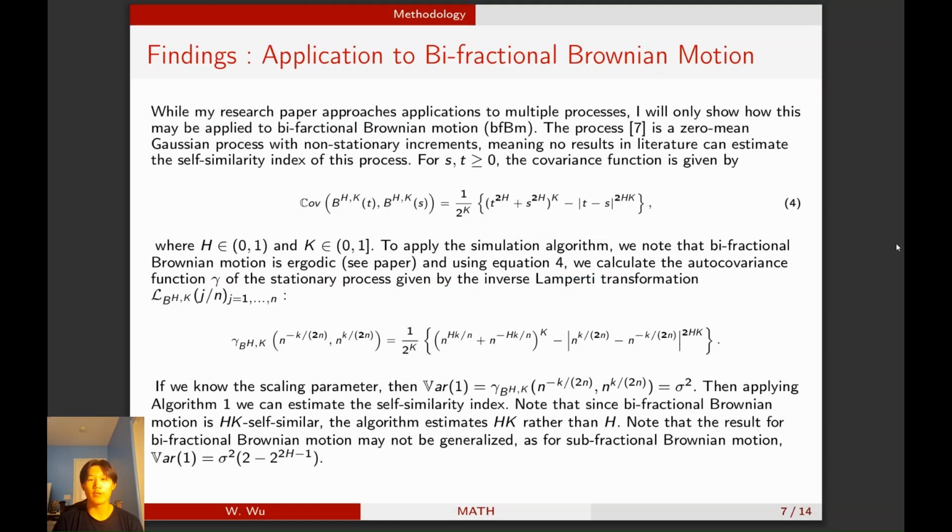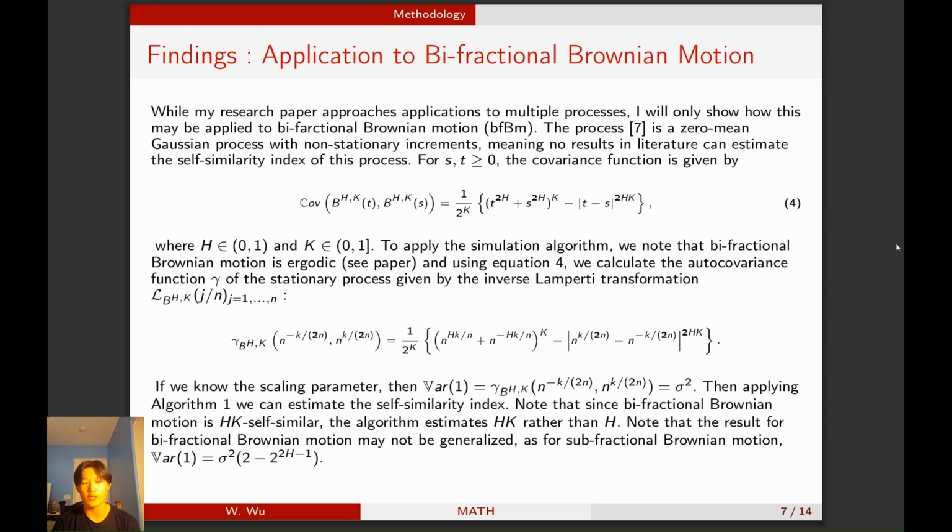As a bit of application, I want to show how we could use our algorithms on a process, which in this case is bifractional Brownian motion. So bifractional Brownian motion is very popular. It's able to model a lot of results. And in this case, I need to calculate the autocovariance of the inverse Lamperti transformation of bifractional Brownian motion in order to actually use it. And then we calculate variance 1, which is going to be sigma squared. And a key thing to note is that for different processes, variance 1 is going to be different.